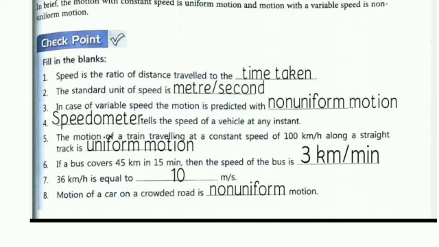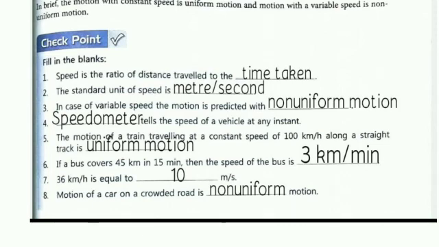36 km per hour is equal to dash meter per second. You have to change kilometer into meter and hour into second. We all know 36 kilometers is equal to 36 into 1000 meters, because 1 kilometer is equal to 1000 meters.